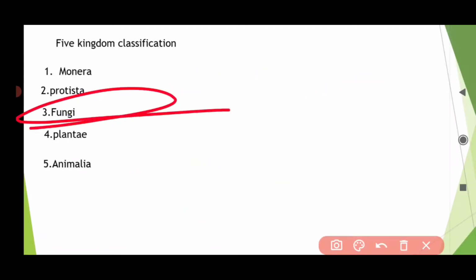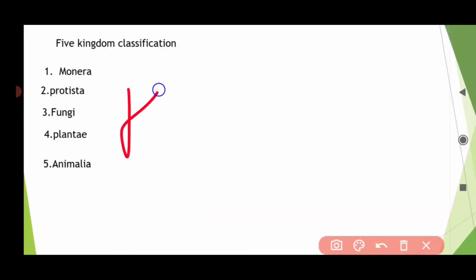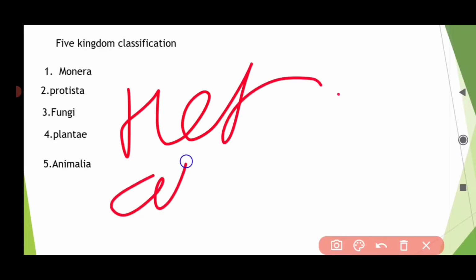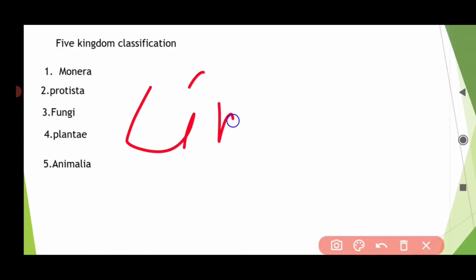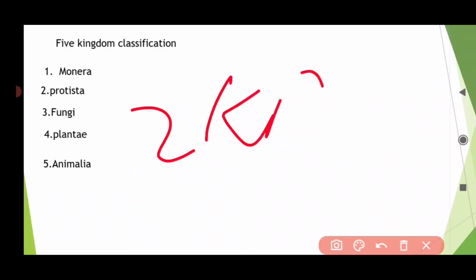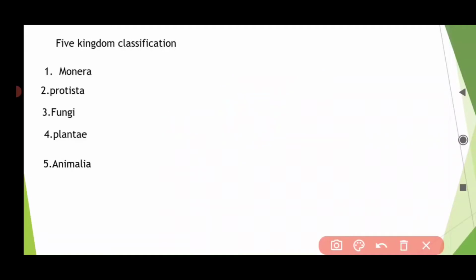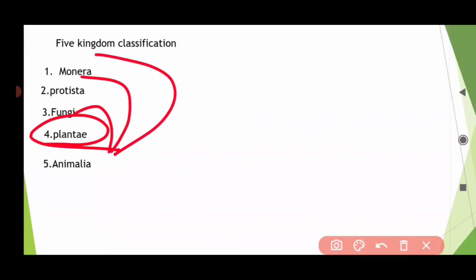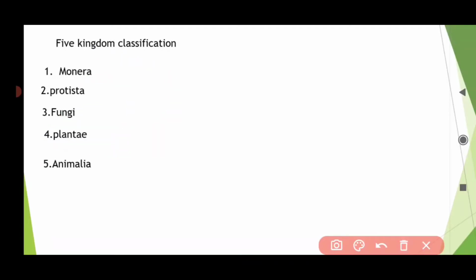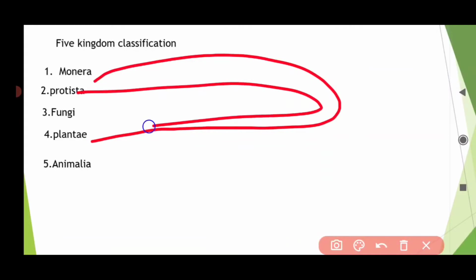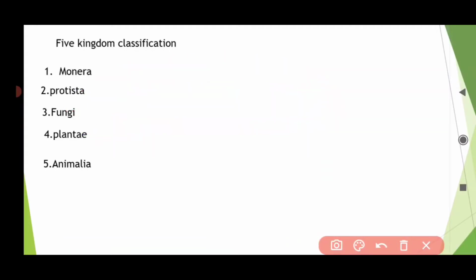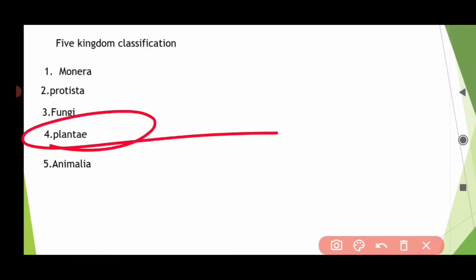Talking about fungi, the fungi are heterotrophic. They have a cell wall. So that's why, according to Linnaeus's two kingdom classification, they were kept along with plants. Why? Because they have a cell wall. According to Linnaeus's two kingdom classification, all Monera, Protista, and fungi were kept in Plantae.